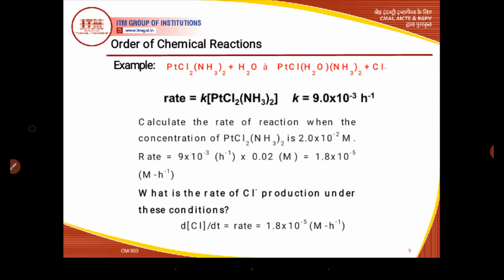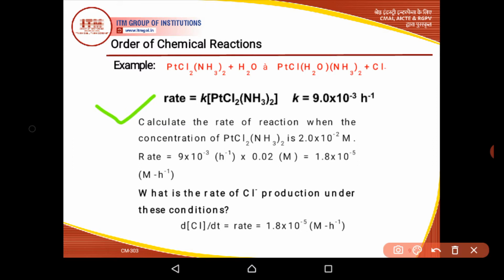So this is an example of a reaction, and this is the reaction given here. In this there is a chloride ion actually. So the rate is given. Rate means rate law. Anywhere if rate is given for any chemical reaction, it means it is based on experimental fact. It is not based on the stoichiometry of the reaction. So this rate is given, meaning it is the experimental rate.